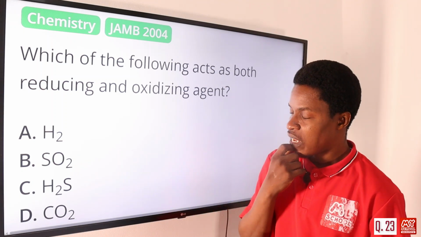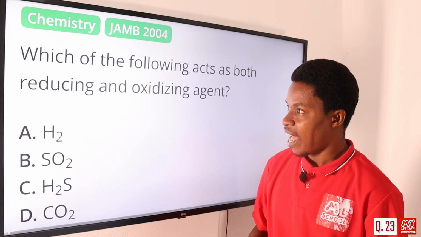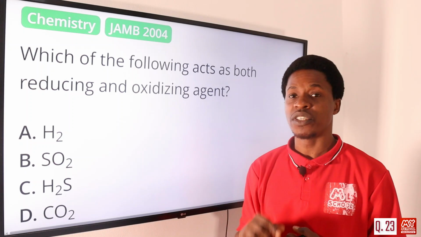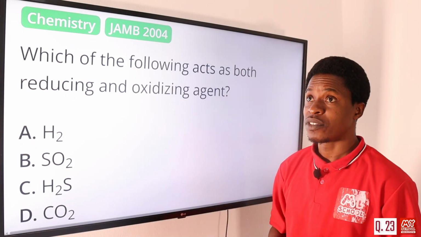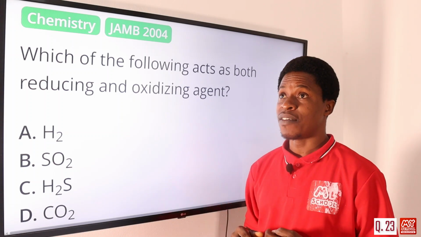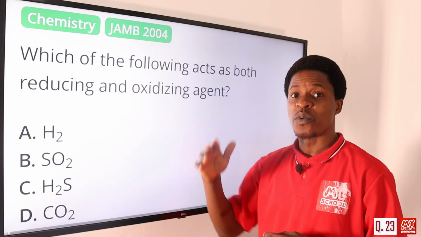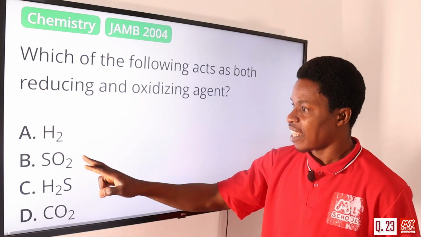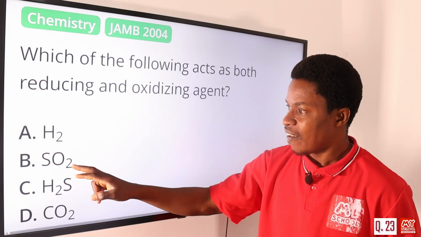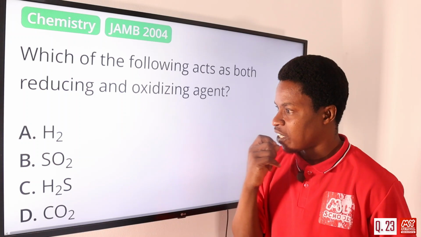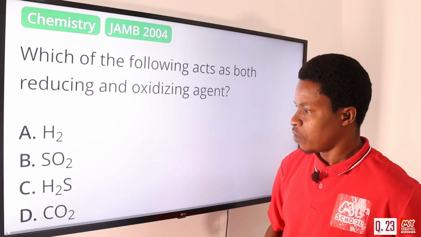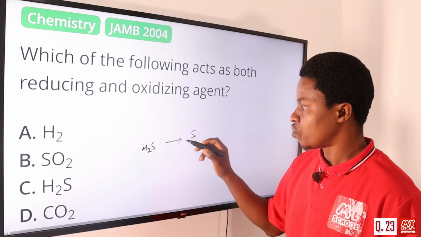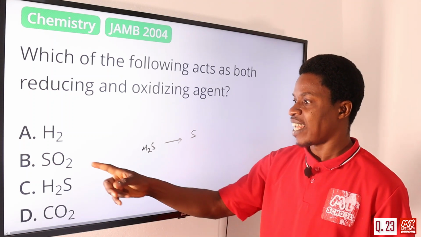Option B says SO2. SO2, sulfur IV oxide, yes, can act as a reducing agent. It has different ranges of oxidation state. We can have -2, we can have +2 when sulfur is alone. It has -2 when it is with H2S, and we have +4, +6. So we have ranges of oxidation state. So it can act as a reducing agent by oxidizing H2S. Hydrogen sulfide can become oxidized to sulfur. Yes. So it can act as a reducing agent.